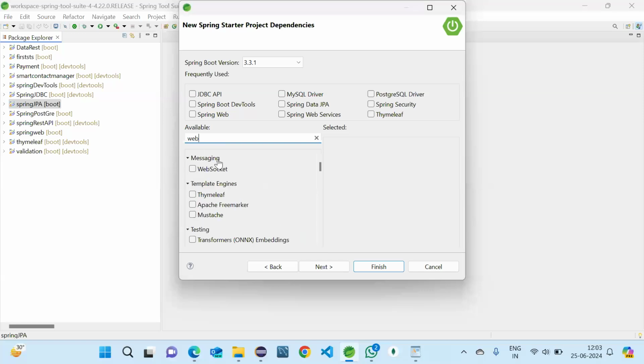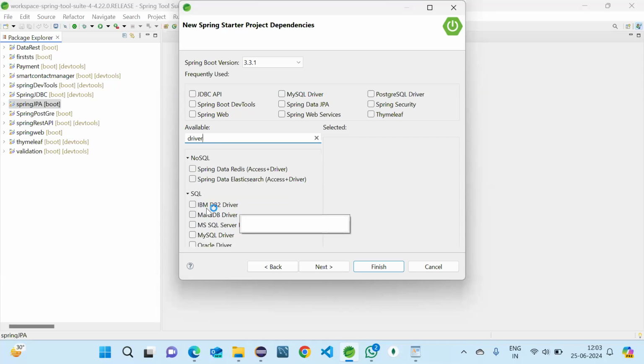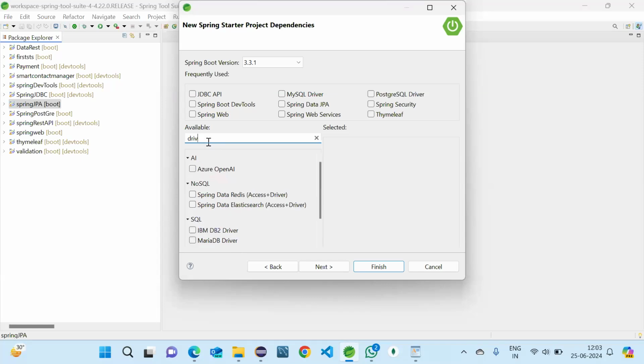If you click on web and search, you can see all the web related: Spring Web, Spring Reactive Web, Spring Web Services. If you use any driver, you can see all the driver related: IBM DB2 driver, MariaDB driver, MS SQL driver, MySQL driver, like that. So you can search with the name and take it, or else if you don't know the name, you can scroll and see.